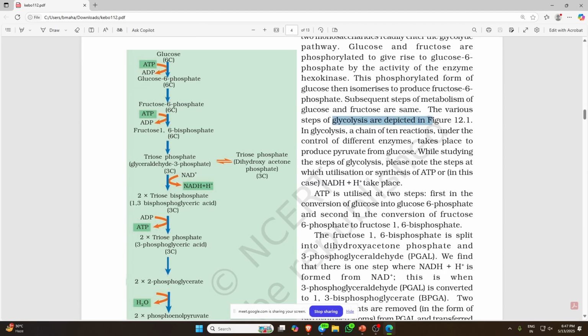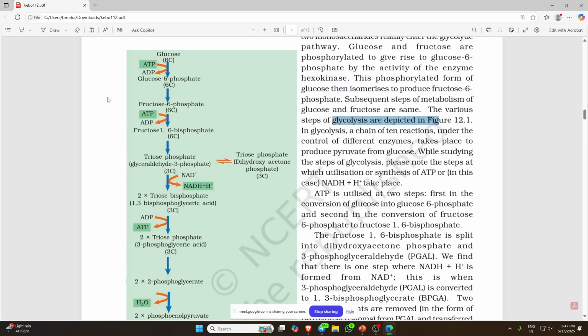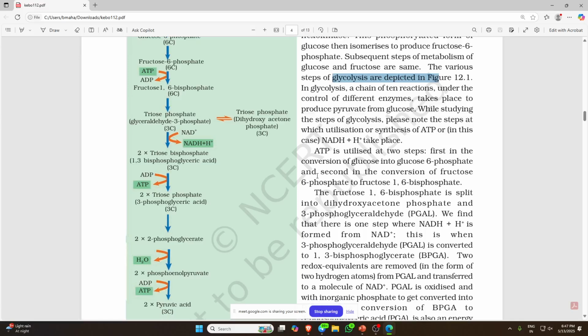The various steps of glycolysis are depicted in figure 12.1. In glycolysis, a chain of 10 reactions under the control of different enzymes takes place to produce pyruvate from glucose. While studying the steps of glycolysis, please note the steps at which utilization or synthesis of ATP or NADH takes place. ATP is utilized in two steps: first, in the conversion of glucose to glucose 6 phosphate, and another is fructose 6 phosphate to fructose 1,6 bisphosphate.